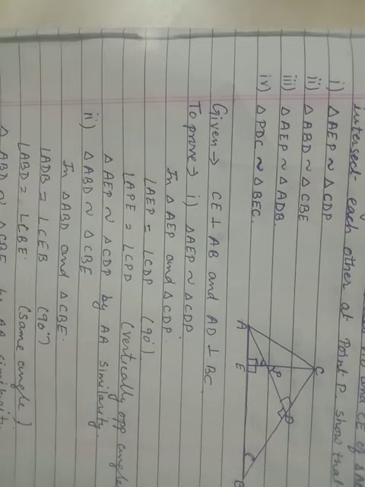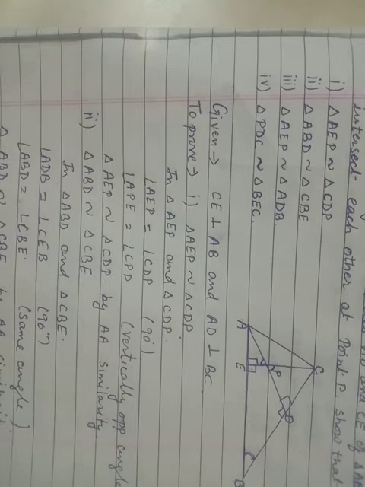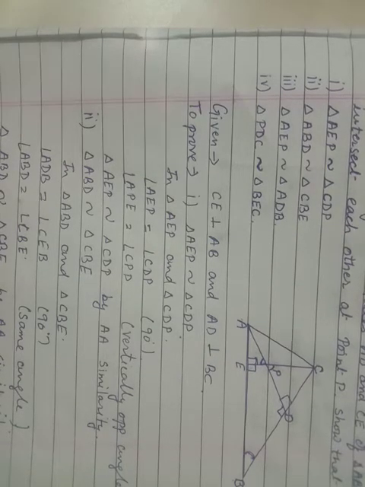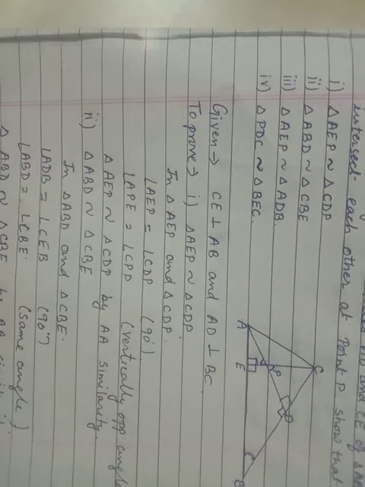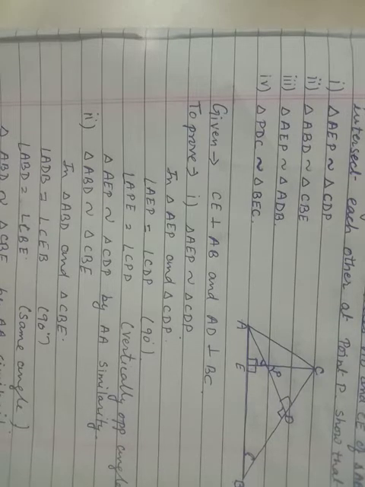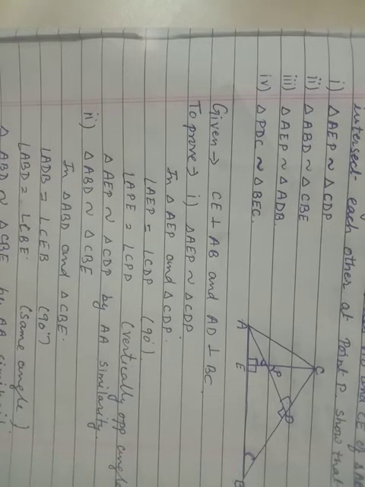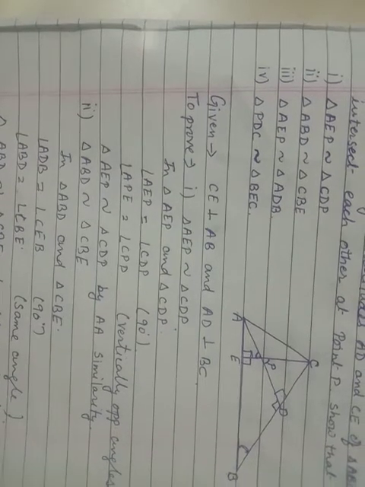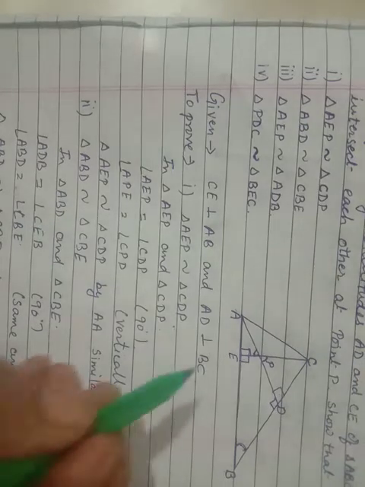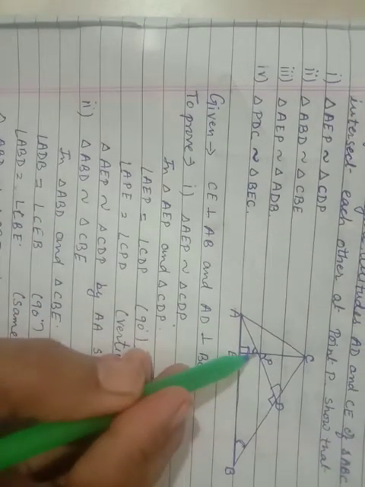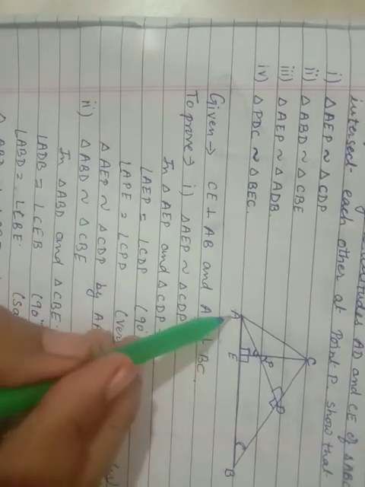Now next is triangle AEP similar to triangle ADB. This we have to prove. Now let us see where is triangle AEP and triangle ADB.